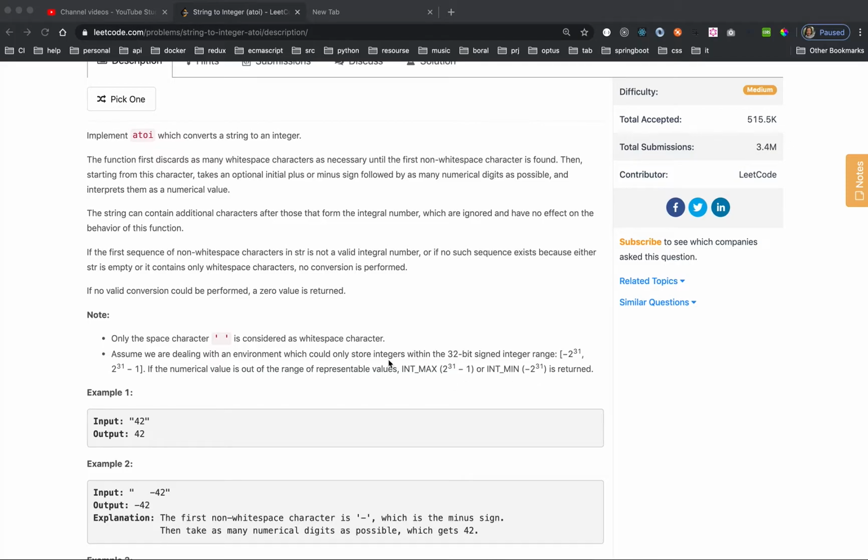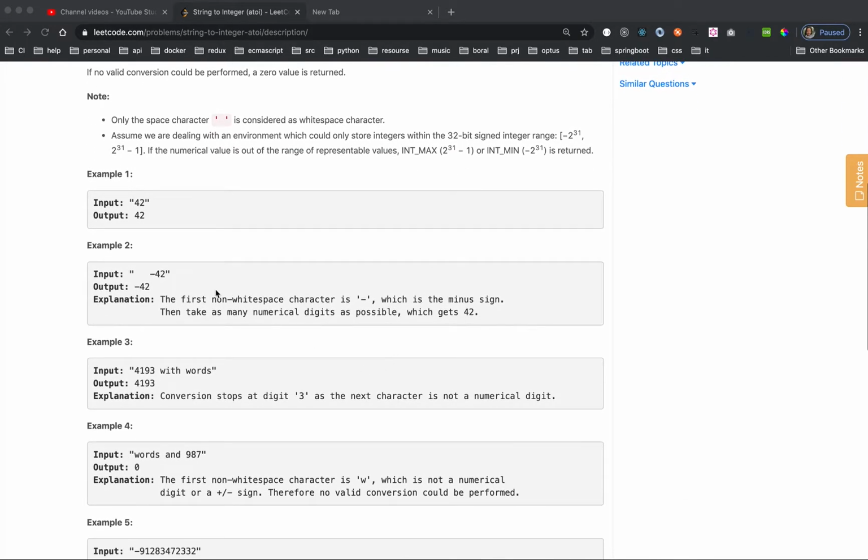Okay, so let's look at the examples. Example 1 is the perfect scenario, so 42, just 42. Example 2 tells you that you need to first trim the empty space, and you need to find whether the sign is positive or negative. Positive or negative as the first character is accepted. So then you start to convert the digit number. So like this one.